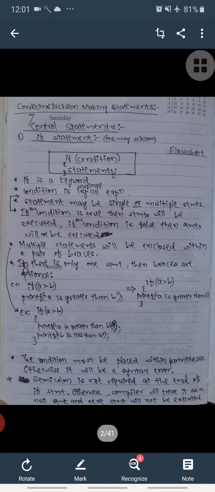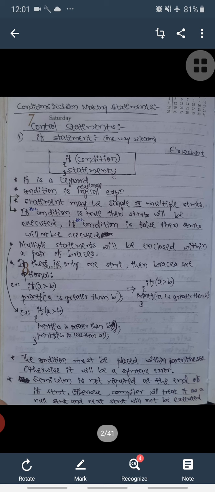Okay, and if is a keyword in this syntax, and condition may be any relational expression or logical expression which always gives us the result either true or false. Then if this condition is true, then statements will be executed. If the condition is false, then statements will not be executed. And this statement may be single or multiple statements.